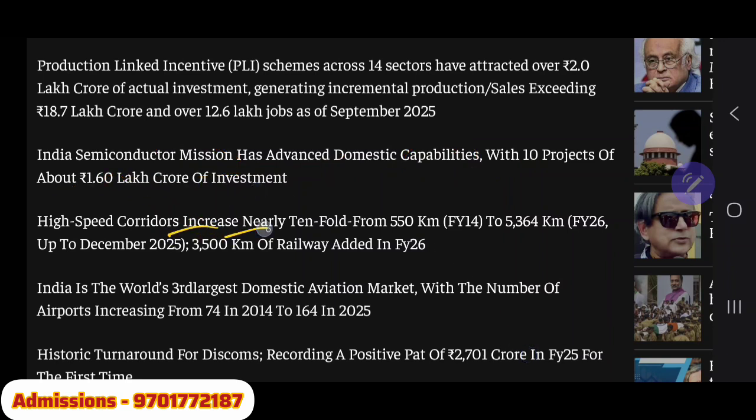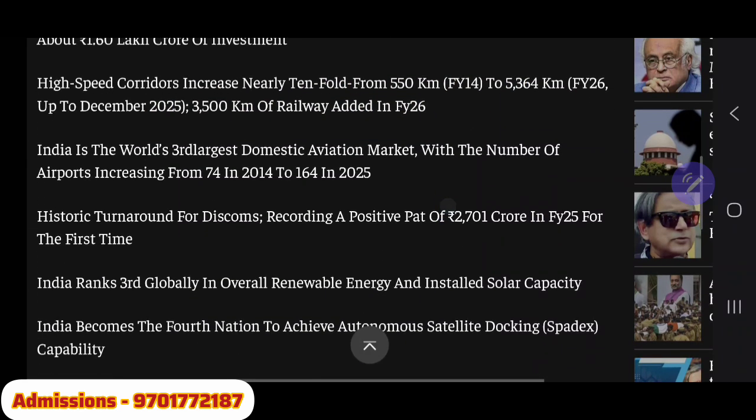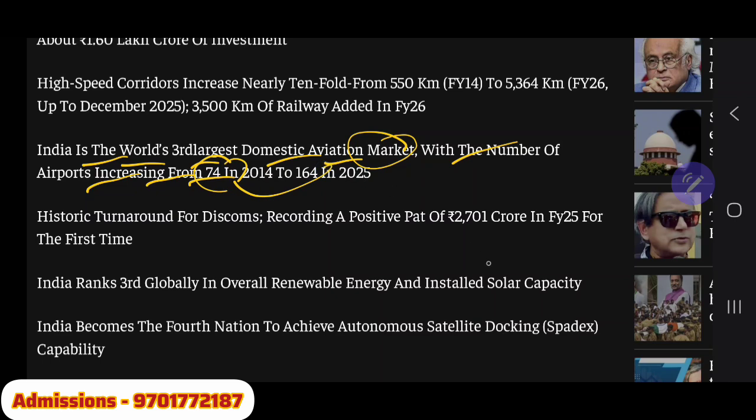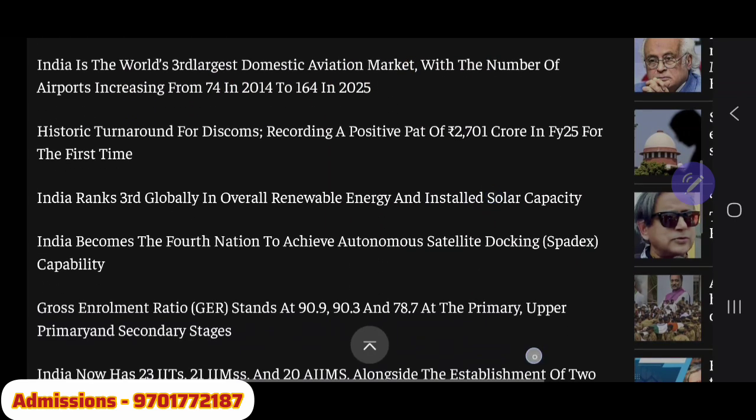High-speed corridors increased nearly tenfold from 550 kilometers to 5,364 kilometers for the financial year 26 up to December. Okay, very good. And 3,500 kilometer of new railway line also we have laid. That is also famous. Last mile connectivity that we are increasing. India is the world's third largest domestic aviation market, with the number of airports increasing from 74 to 164. So now the middle class is also able to travel. That is very good because Udan scheme is there.